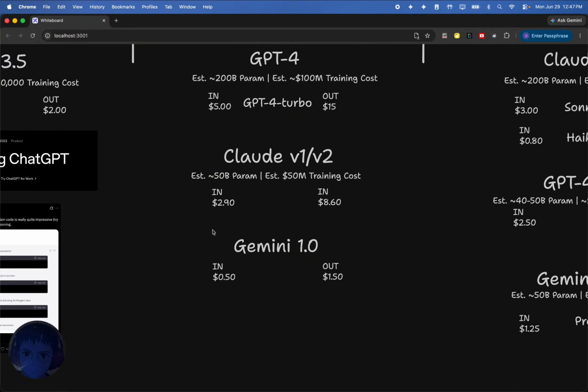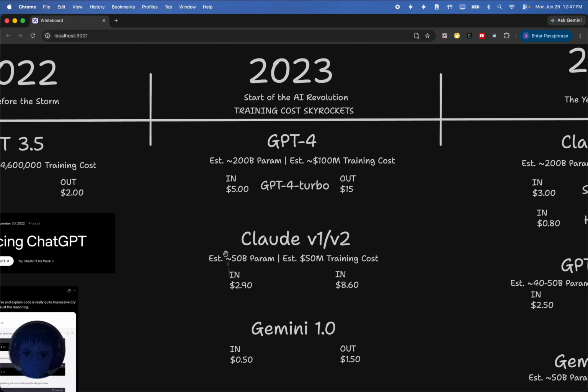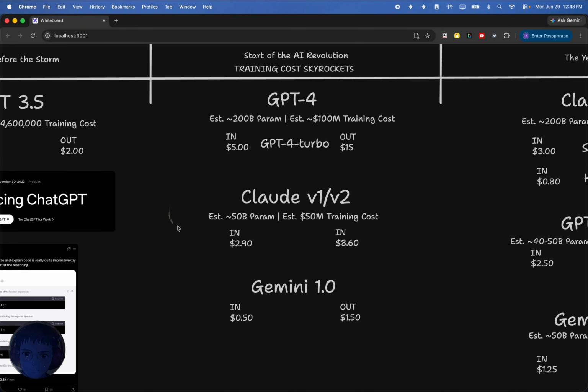Really, their focus was different from GPT and Claude. I feel like in this time period, Claude was trying to be specific for the coder, and so they were honing in on their coding capabilities. GPT-4 was kind of trying to be the general use model. And then Gemini was just kind of getting their feet wet. I really feel like they were focusing on speed over everything else at this time.